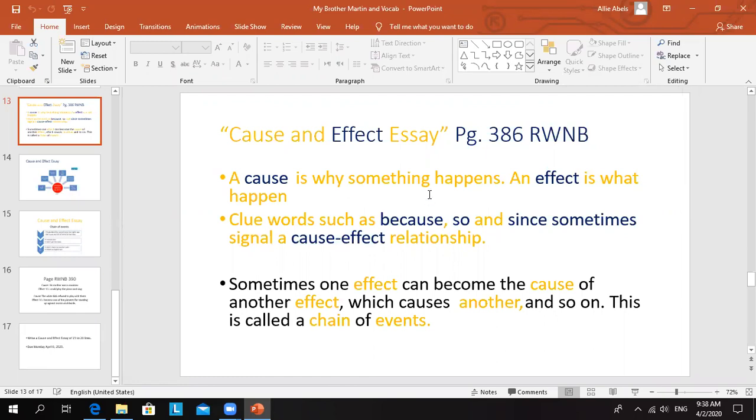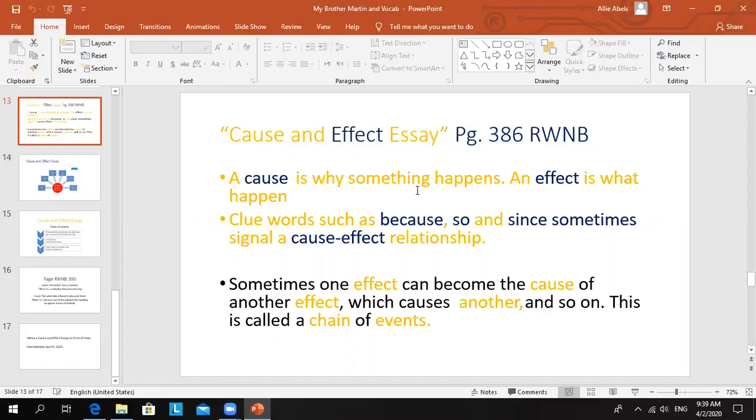Okay, so today, guys, we will be discussing the cause and effect essay. The first thing we need to remember about a cause and effect essay is that, in fact, it is an essay, a piece of writing that has causes and effects in it. So what is a cause? A cause is why something happens. And what is an effect? An effect is what happened.